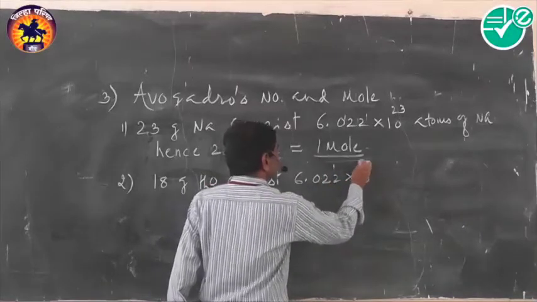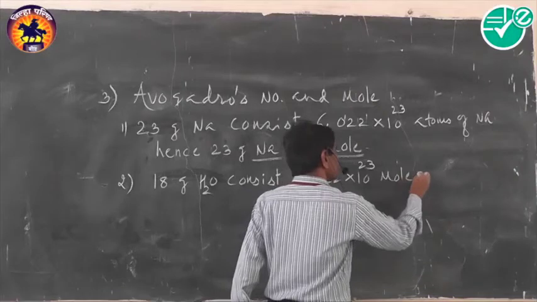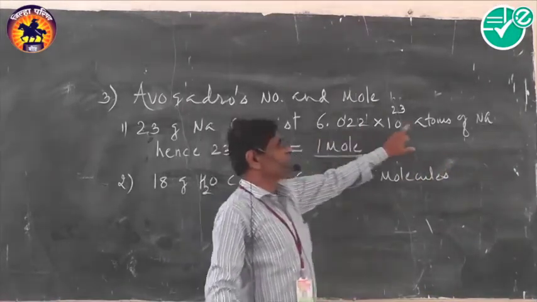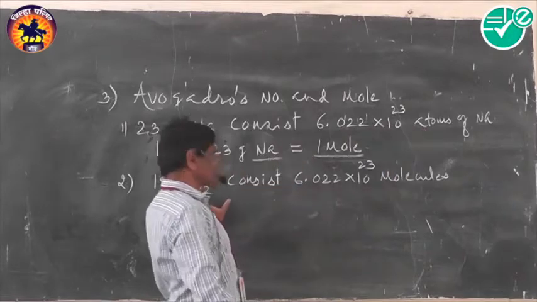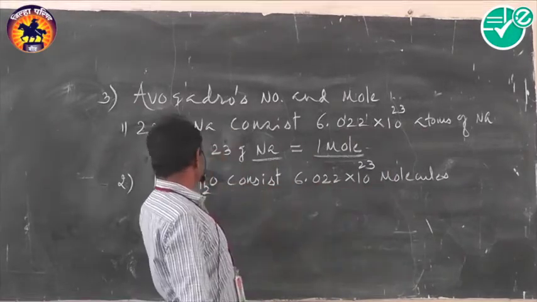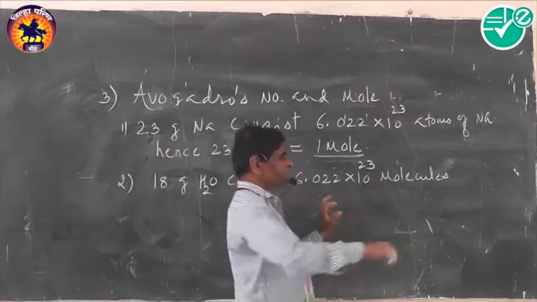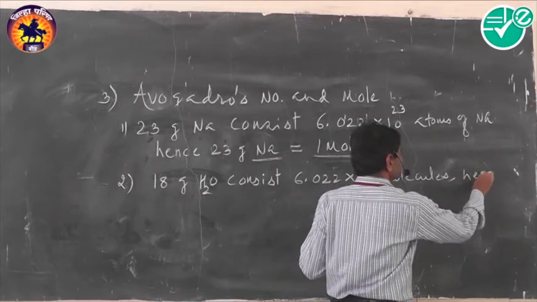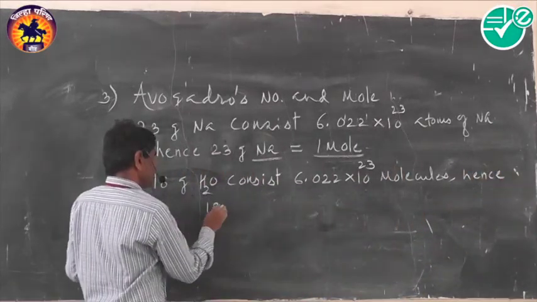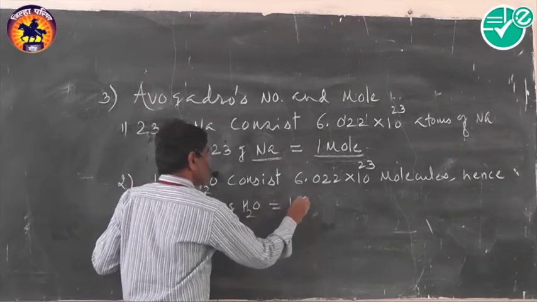6.022 into 10 raised to 23 molecules. Here, in case of sodium, the particle is an atom, but in case of water, the particle is a molecule. And thus 18 gram water consists of 6.022 into 10 raised to 23 molecules. Hence 18 gram water is considered as 1 mole.